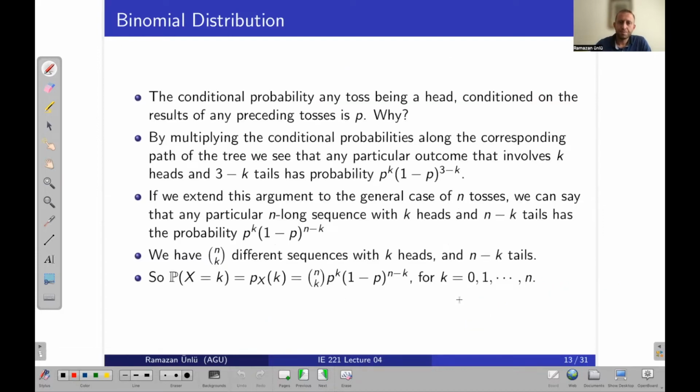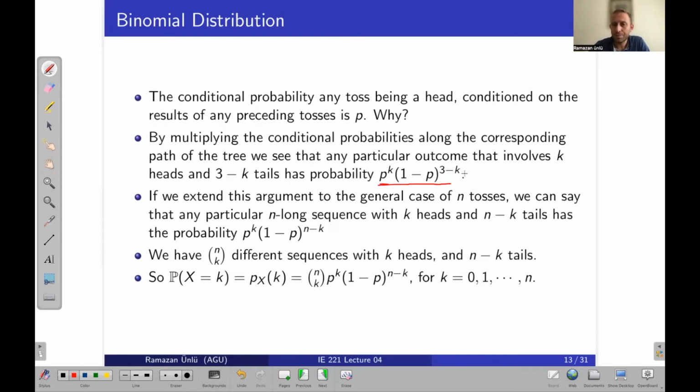So that's why, by multiplying the conditional probabilities along the corresponding path of 3, we see that any particular outcome that involves k heads, which can be 1, 2, 3 in our case, and 3 minus k tails, has the probability of p to the k times 1 minus p to the 3 minus k, right?